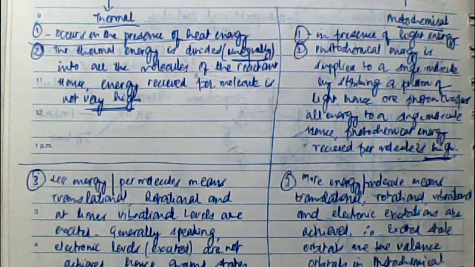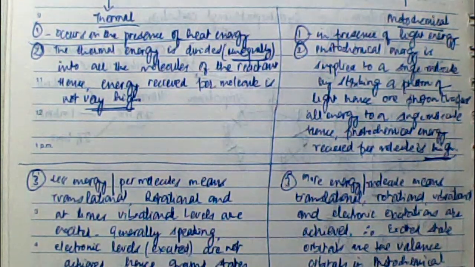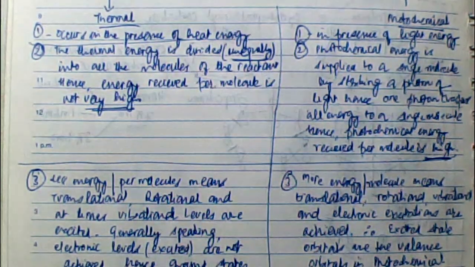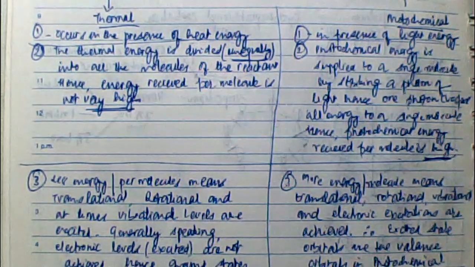There will be a transition or excitation in the rotational levels, that means molecules will rotate faster than before. And then there is the excitation in the vibrational levels, that means the molecule bonds will vibrate with greater speed. However, thermal energy, because it is divided among all the molecules, does not have the total energy which can bring about the electronic transitions.